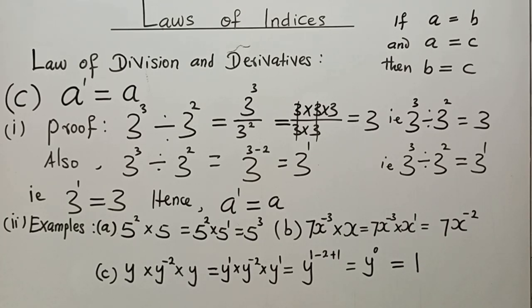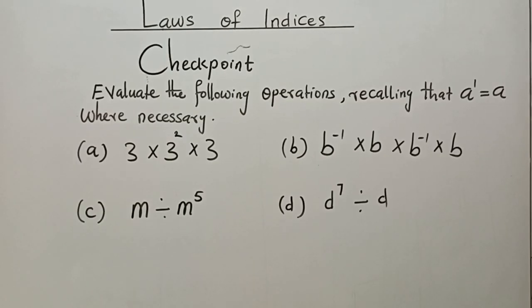Now check whether you can apply what you learned here in solving what follows. And here comes the checkpoint. It says, evaluate the following operations, recalling that a to the power 1 is equal to a, where necessary. The first one says 3 times 3 to the power 2 times 3. Second one says b to the power minus 1 times b times b to the power minus 1 times b. C is m divided by m to the power 5, and d is d to the power 7 divided by d. Now let's take another law.